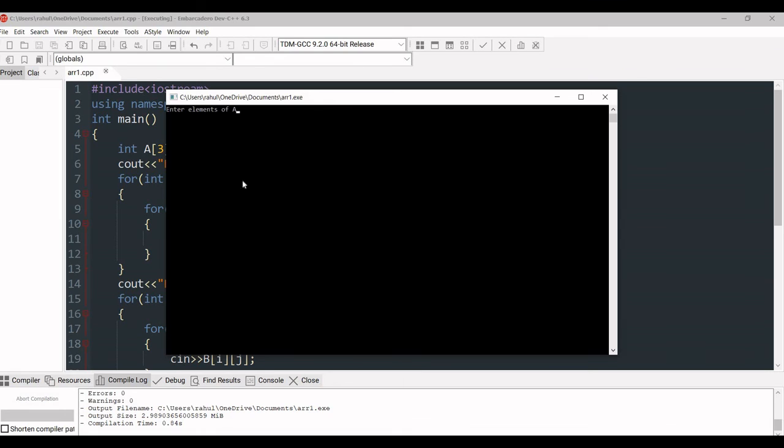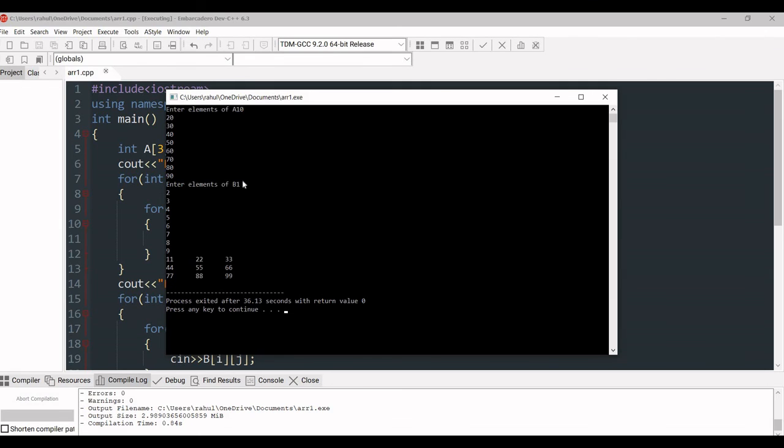Yes, enter elements of A. So suppose I'm entering 10, 20, 30, 40, 50, 60, 70, 80, 90. Now enter elements of B. So suppose 1, 2, 3, 4, 5, 6, 7, 8 and 9. Yes, now you can see that the elements are displayed: 11, 22, 33, 44, 55, 66, 77, 88 and 99.